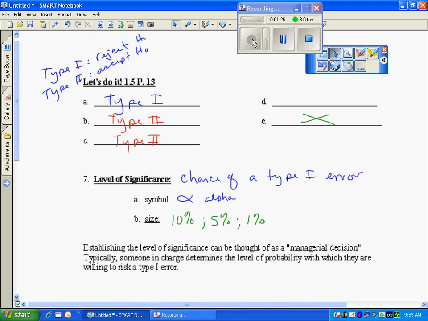Letter D, the last one that we're going to do. The shirt is not washable. Type 1, I reject that it's not washable, I wash it, make a mistake, and it shrinks. Type 2, I accept that it's not washable, I send it to the dry cleaner. The worst type of error is ruining my shirt, which would be type 1.